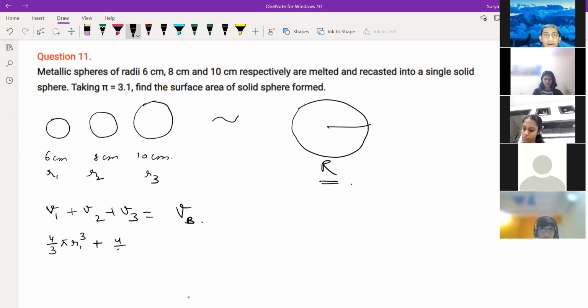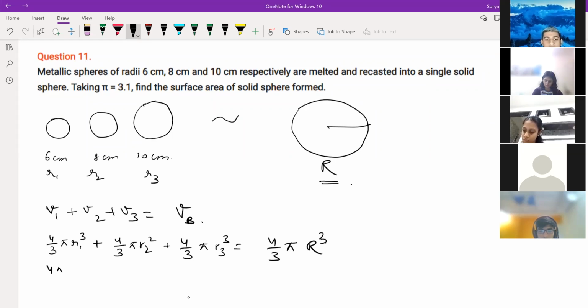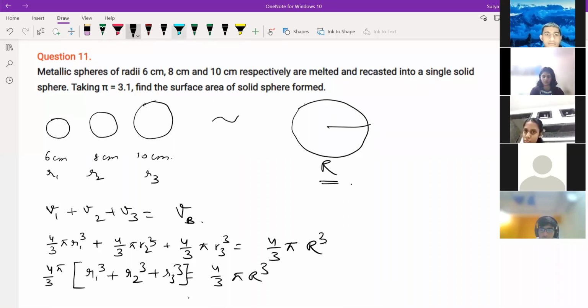Correct, what you're saying is correct. I'm just explaining how it will come. Because 4 by 3 pi will remain the same for everything, right, children? The 4 by 3 pi is constant and common. So we can write R1 cube plus R2 cube plus R3 cube is equal to 4 by 3 pi into R cube. So 4 by 3 will get cancelled on both sides.